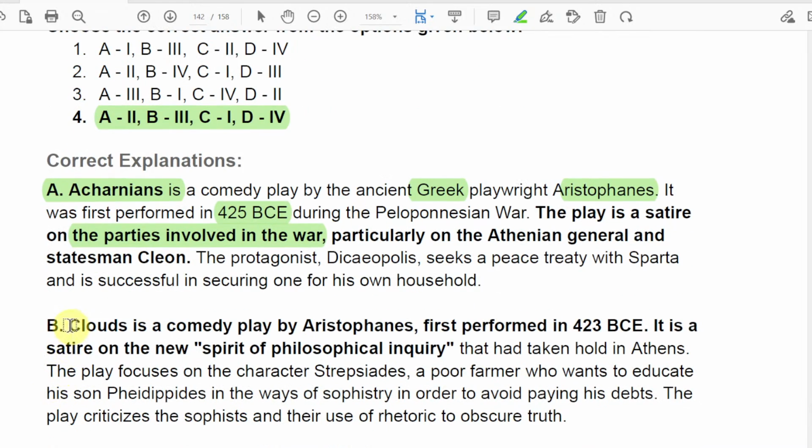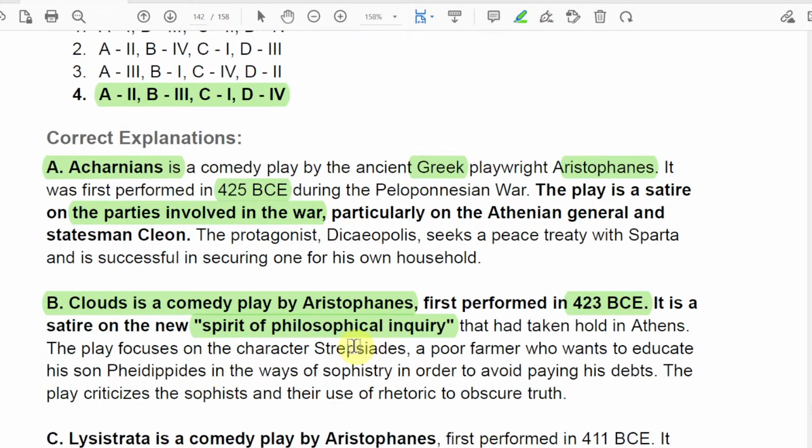Simple. The Clouds is a comedy, as we know, by Aristophanes, first performed in 423, and it is a satire on the spirit of philosophical inquiry that had taken hold in Athens. Got it? So the main character is Strepsiades. I don't know how to pronounce it, anyway, you just remember the name Strepsiades, a poor farmer who wants to educate his son Pheidippides